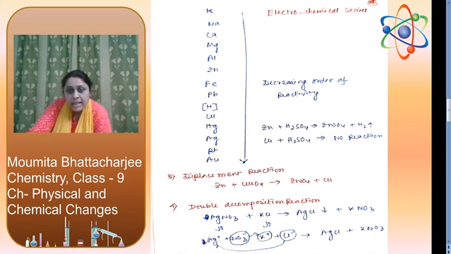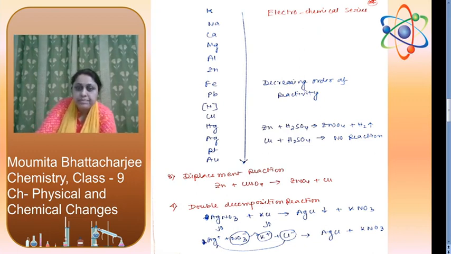One more thing, you can see this NO3 is going to K+ and Cl- is coming to Ag+. That means it is the interchange or exchange of anions. This is an example of exchanging of anions. That's why it is known as double displacement reaction also.